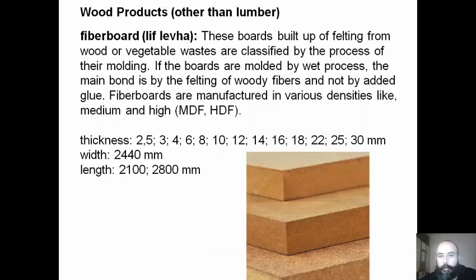Fiberboard. These boards, built up of felting from wood or vegetable wastes, are classified by the process of their molding. If the boards are molded by wet process, the main bond is by the felting of woody fibers and not by added glue. Fiberboards are manufactured in various densities, like medium and high.